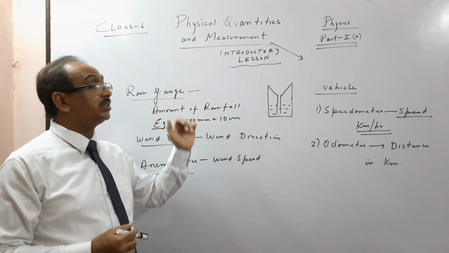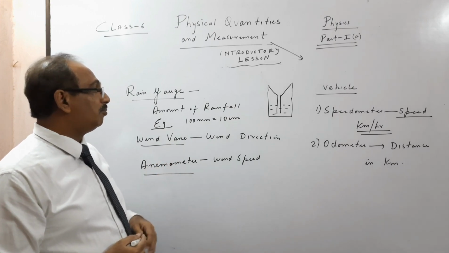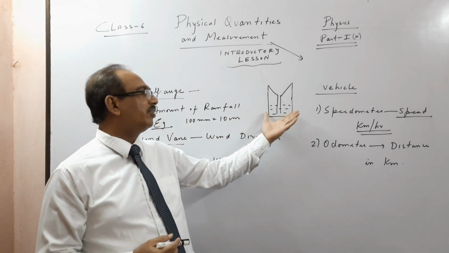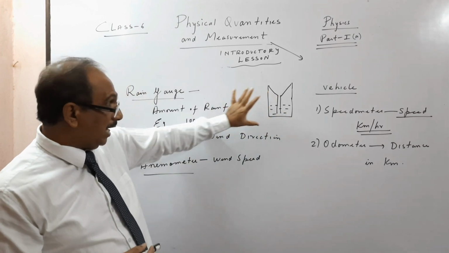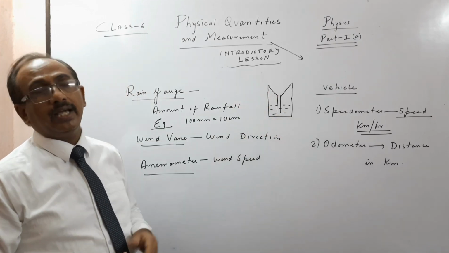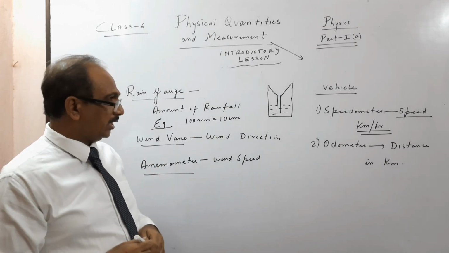This is also measurement, children. They are also physical quantities, but not directly. Here you see the amount of rainfall, how much water volume is there, or height actually, in a day or in a fixed time. Direction tells you which is the direction.